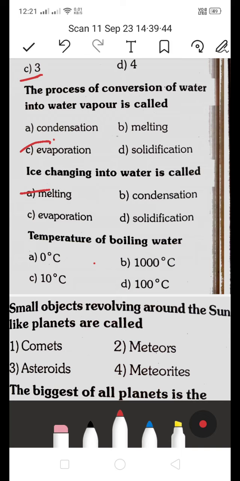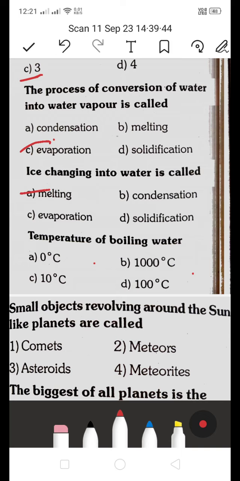When we come to condensation, what is condensation? Condensation is nothing but water vapors changing into water when cooled. That is called condensation. And evaporation, we just learned what evaporation is. Evaporation is nothing but the process of conversion of water into water vapor. And what is solidification? Solidification is when water changes into ice, that state is called solidification.